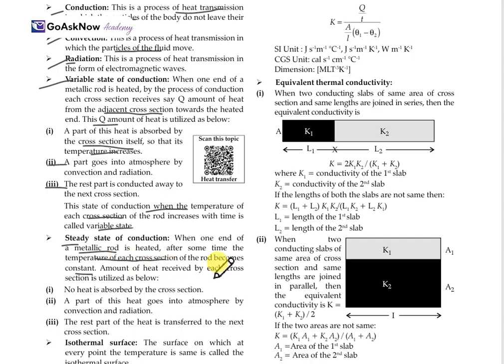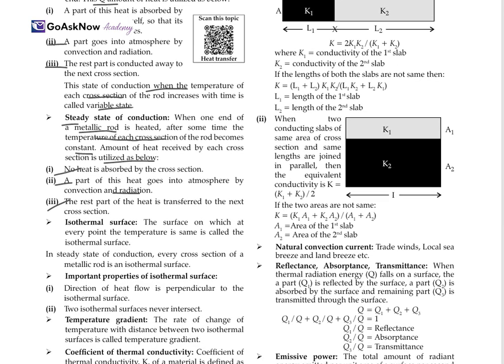The amount of heat received by each cross section is utilized as below. First, no heat is absorbed by the cross section. Second, a part of the heat goes into the atmosphere by convection and radiation. Third, the rest of the heat is transferred to the next cross section. So this is the steady state of conduction.